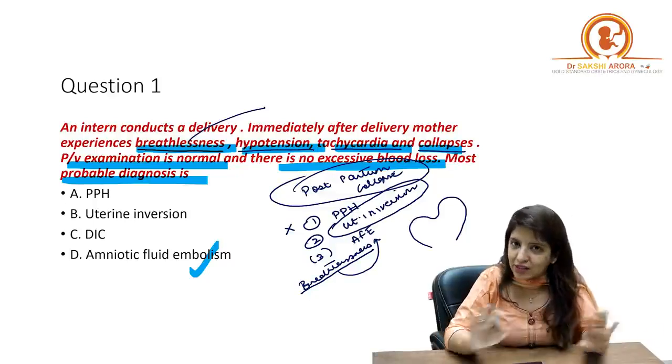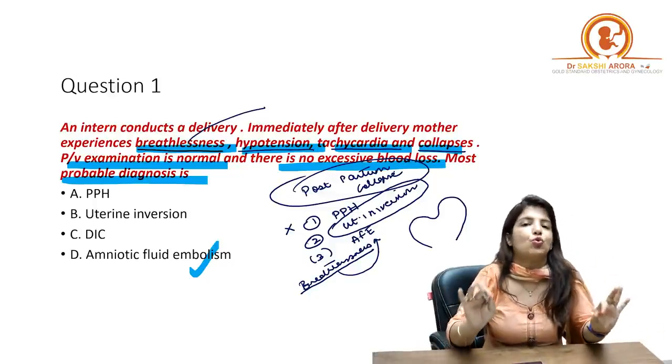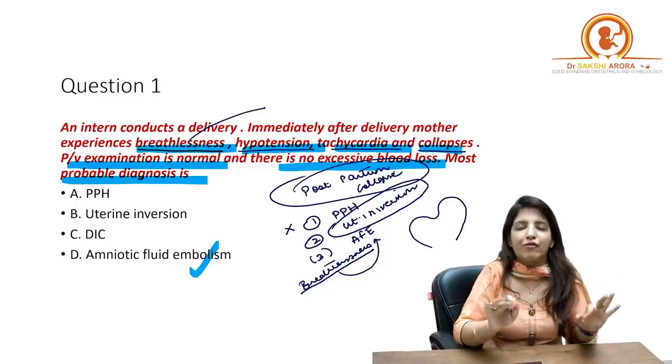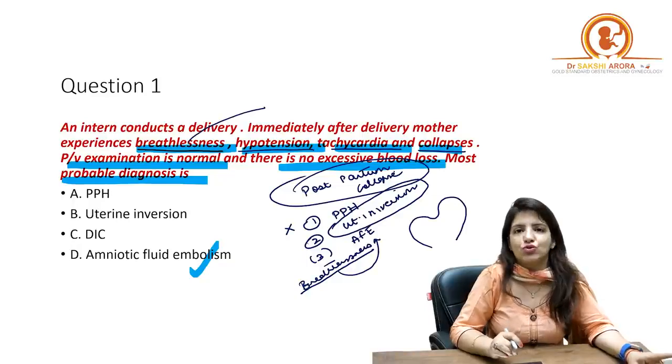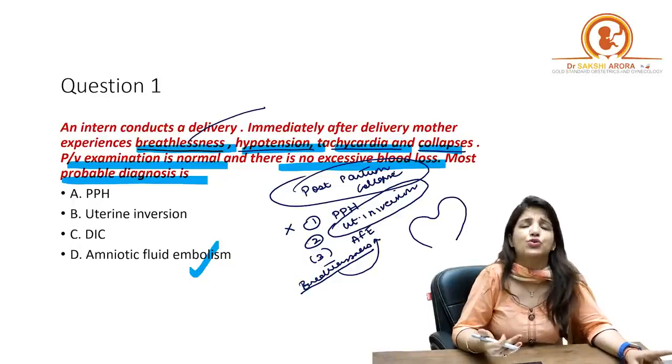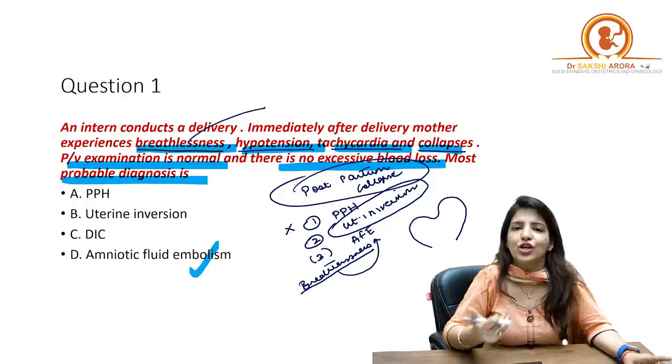So if simply the patient goes into shock immediately after delivery, then it's a case of uterine inversion, because in uterine inversion, the patient immediately goes into shock due to neurogenic shock.